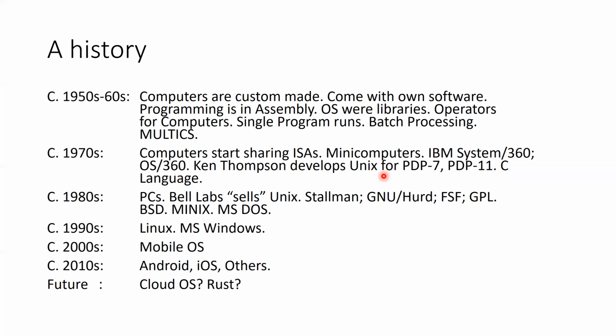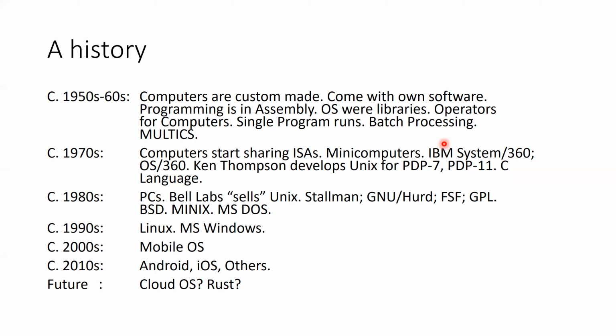So during that time, computers also started sharing ISAs. As I said earlier, computers were custom built, and every computer came with new hardware and a new assembly language, or a new ISA. IBM 360 was perhaps the first computer family which built different computers but used the same hardware and therefore the same ISA, the same assembly language.